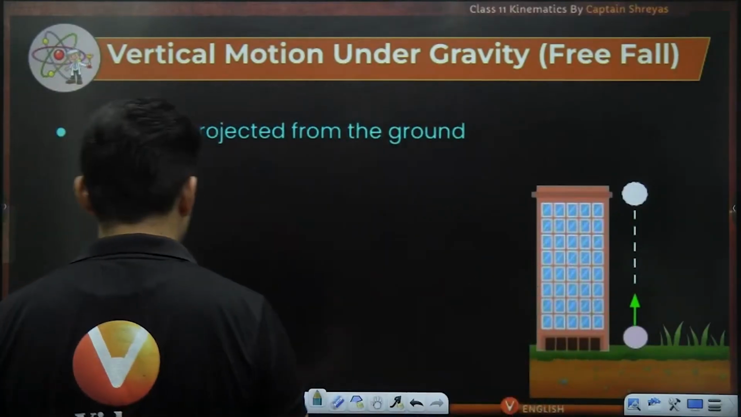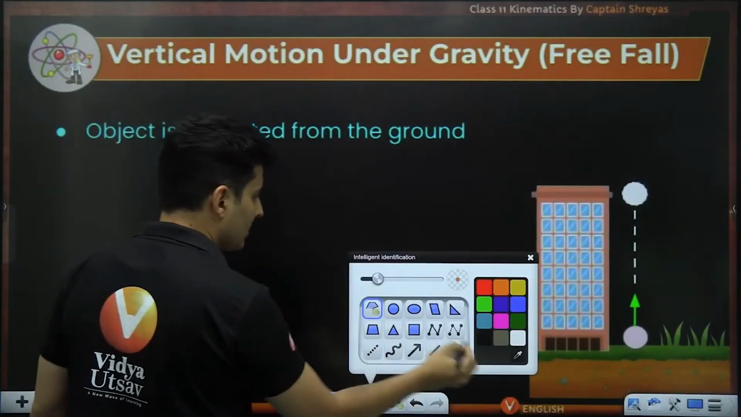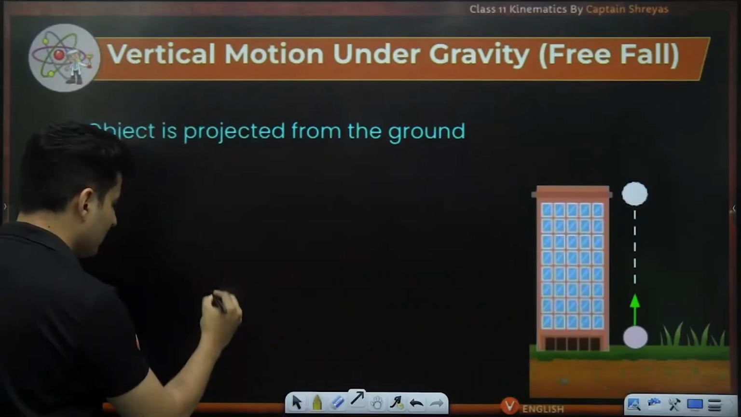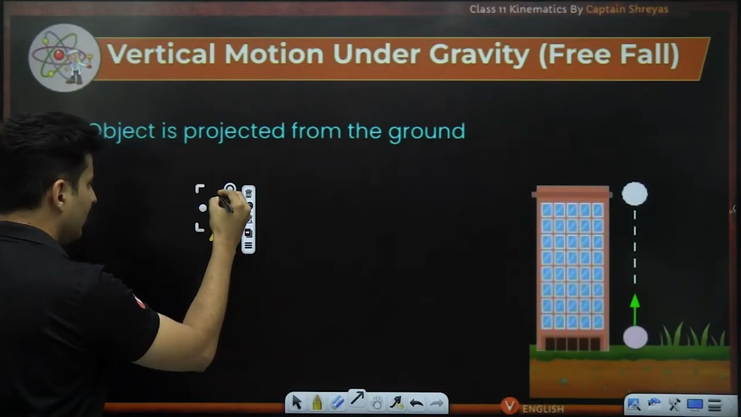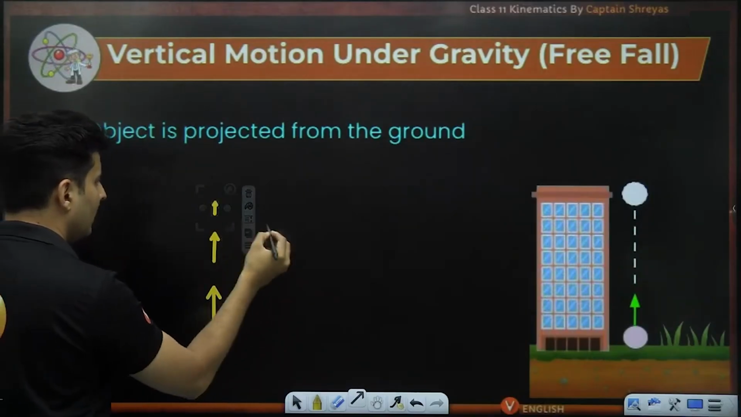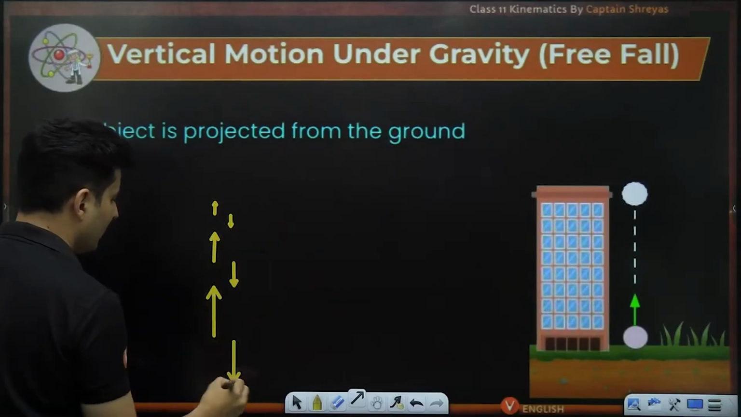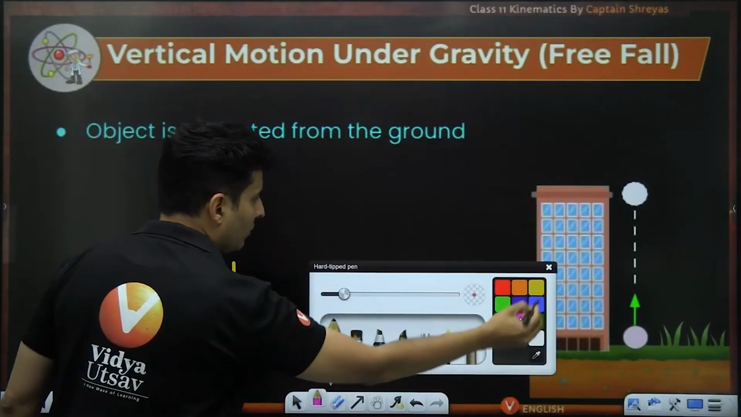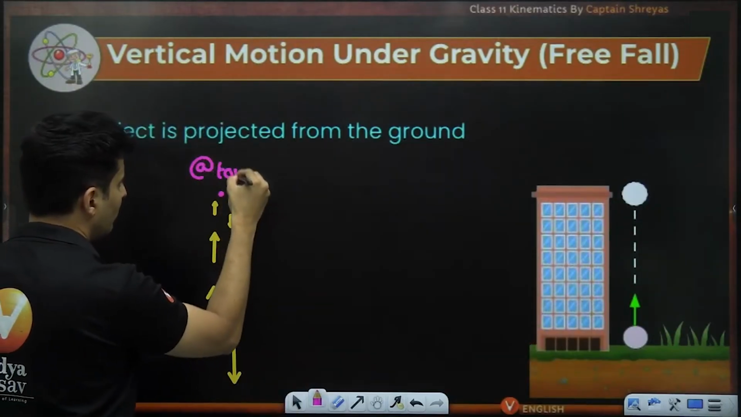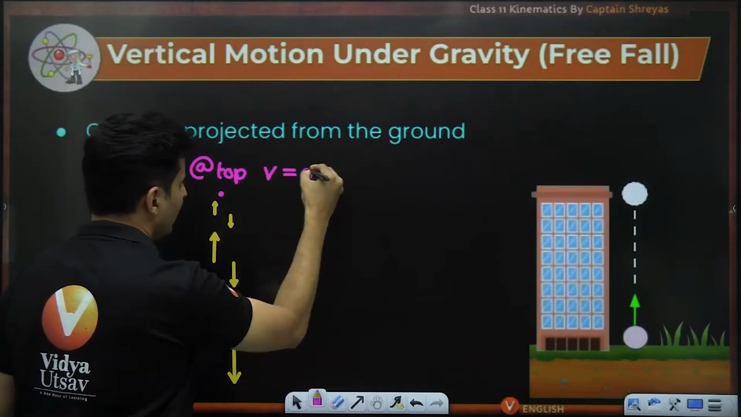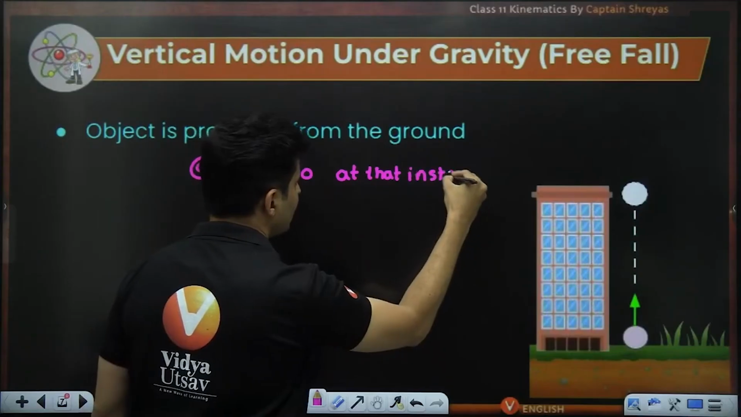In this kind of scenario, you will notice one peculiar thing: the speed at which you throw it gradually reduces until it becomes zero, and then again it starts coming down with the same speed. So at the topmost point, the velocity is zero at that instant.